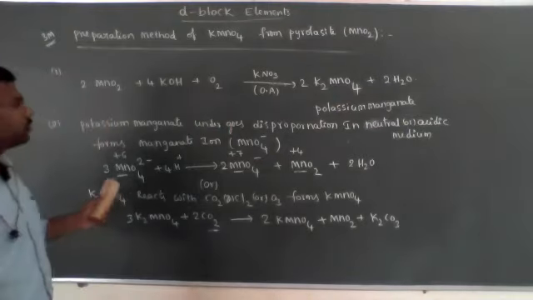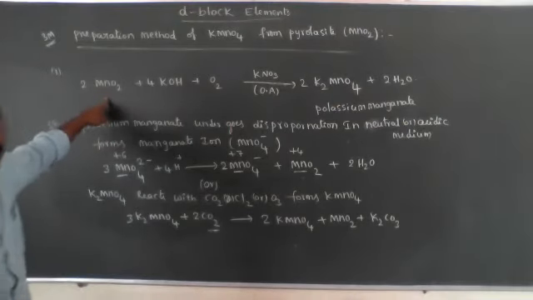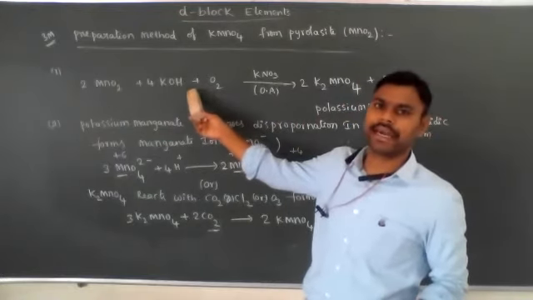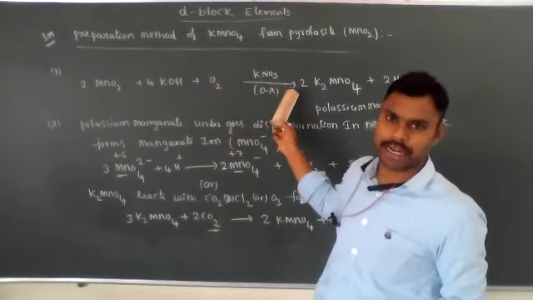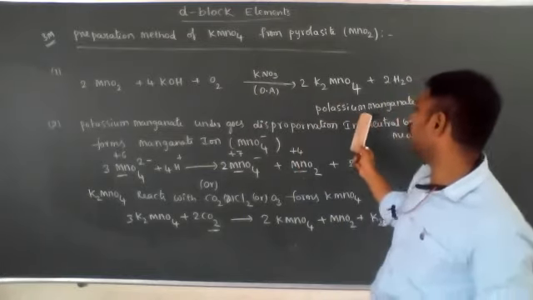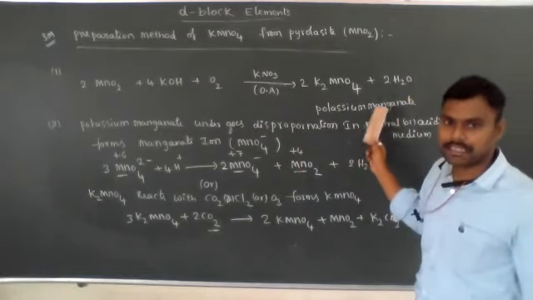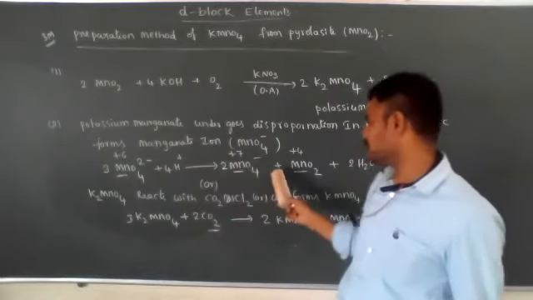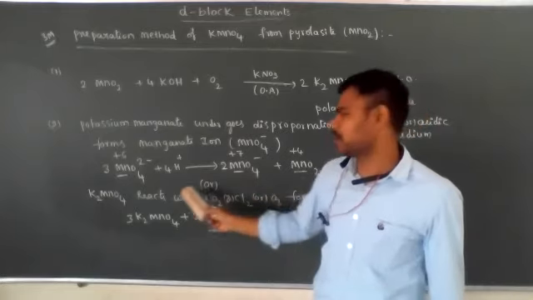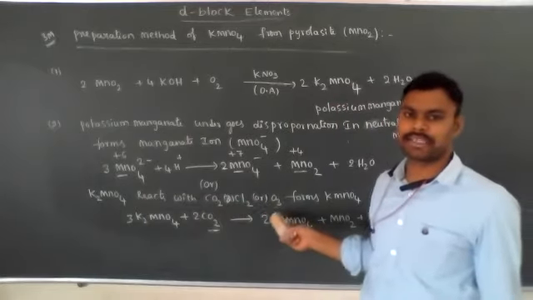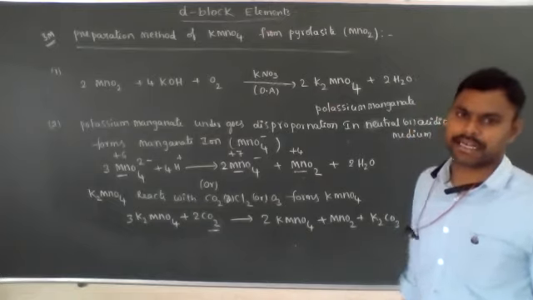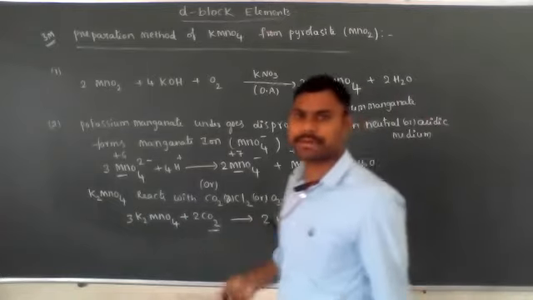So here, don't get confused. The first step is MnO2, pyrolusite ore, fused with KOH and oxidized in the presence of potassium nitrate, which acts as the oxidizing agent, forming potassium manganate. This potassium manganate undergoes disproportionation to form permanganate ion, or potassium manganate reacts with carbon dioxide, chlorine or ozone to form potassium permanganate. So this is one important preparation method.